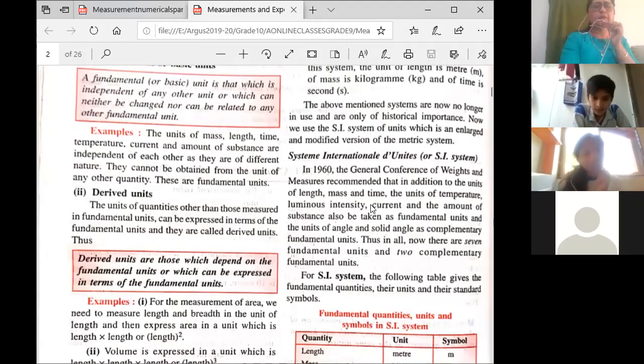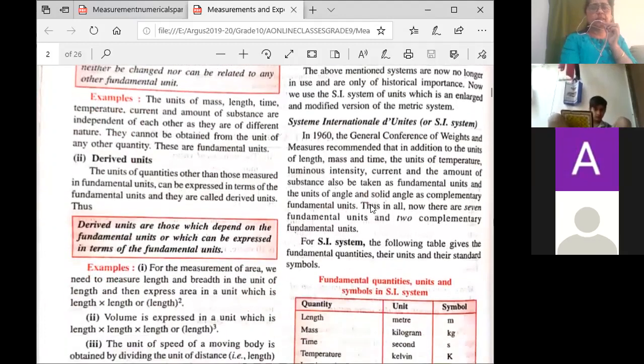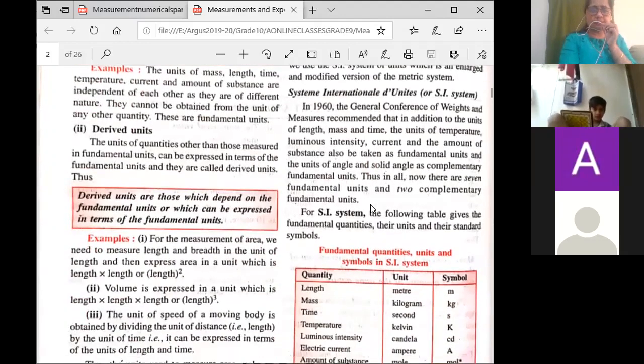And the fundamental basic units are length, mass, time, then temperature, current. The units of these physical quantities are called fundamental units. And derived units will be the units of the derived physical quantities. Meter per second, that is a derived unit. Why? Because it is a unit of speed. So these are all derived units.